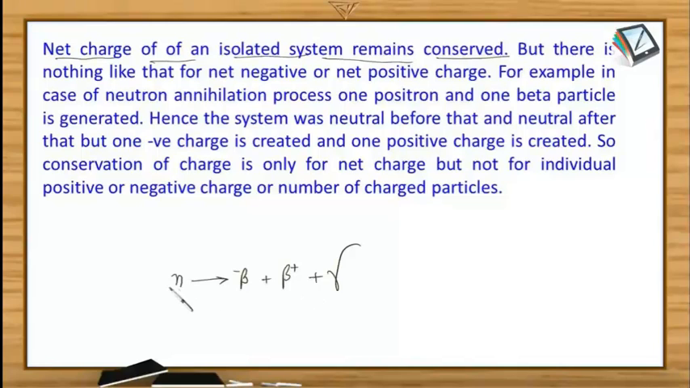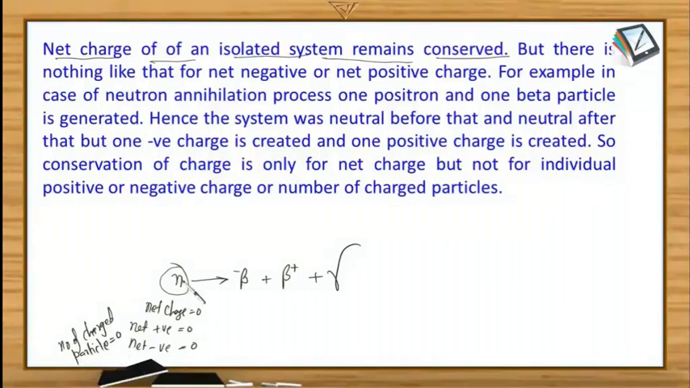Suppose we take it as an isolated system. Then initially, before the conversion, the net charge is 0. What is the net positive charge? Initially it is 0. What is the net negative charge? It is 0. What is the number of charged particles? As we know that a neutron is not a charged particle, the number of charged particles is 0 before this annihilation process actually takes place.